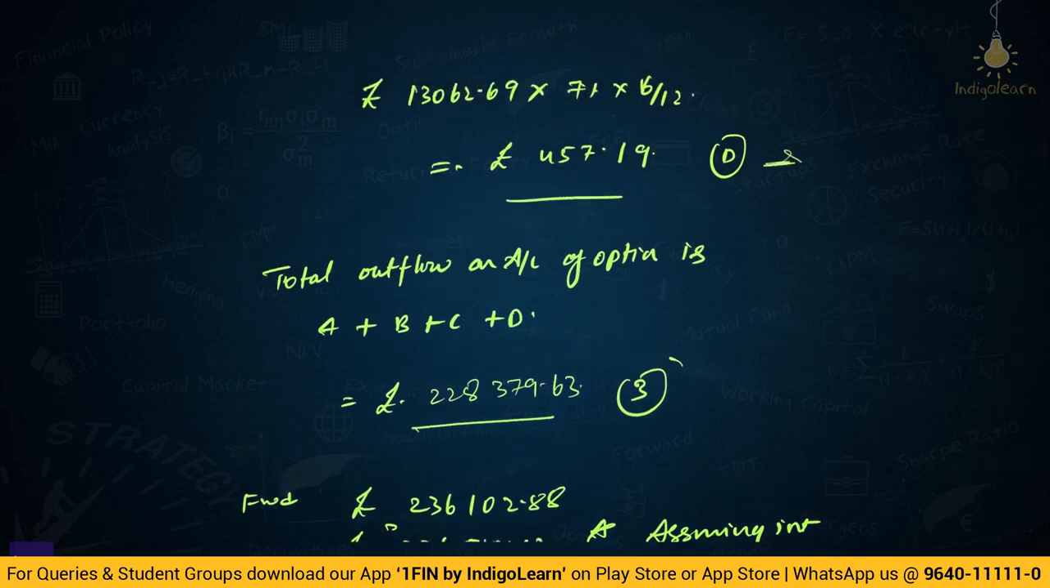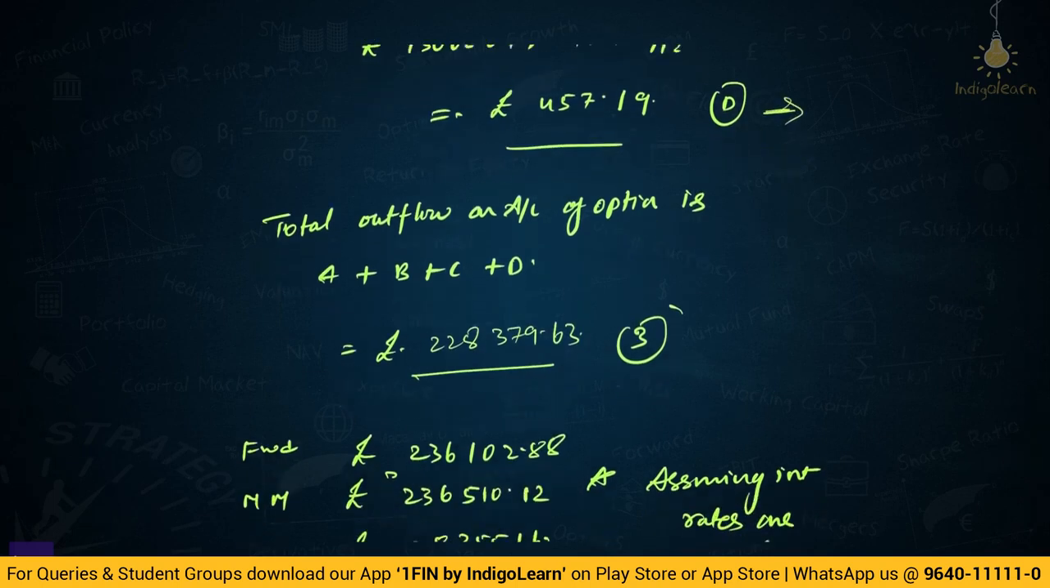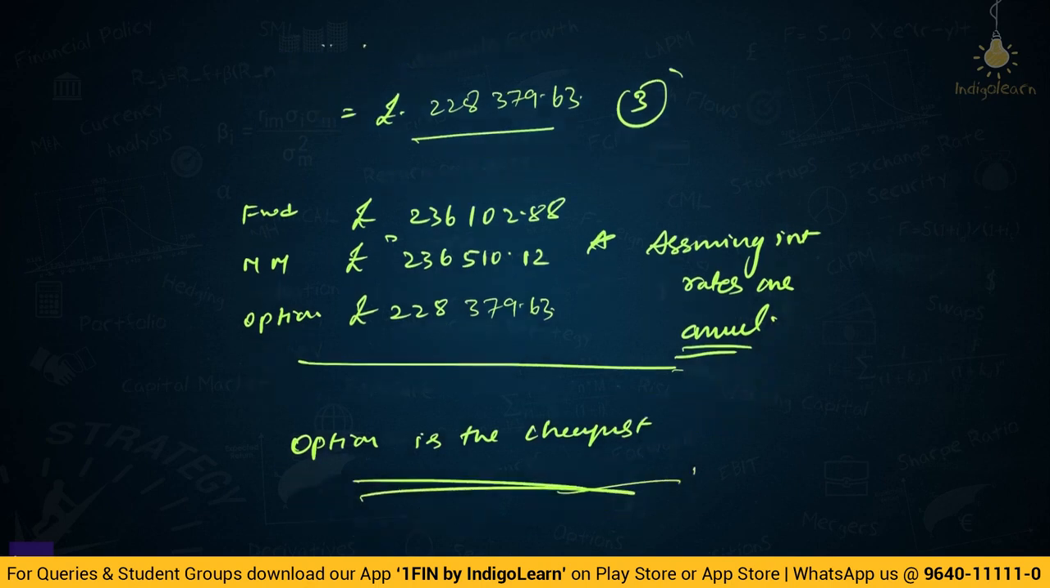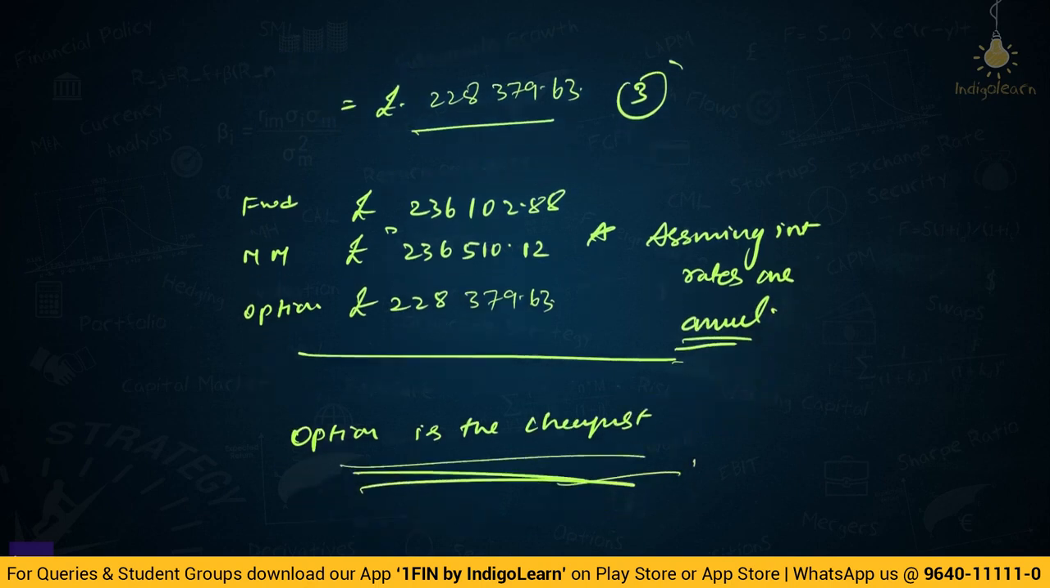They have not considered interest, but logically I have explained to you also earlier that we have to consider the interest, right. So, this number will slightly change. 228 instead of 355, it will be 379.63. The eventual answer is not going to change. That option is the cheapest one. That is not going to change. There is a slight difference in numbers. I think we have some 20 odd pounds difference in the answer, right?